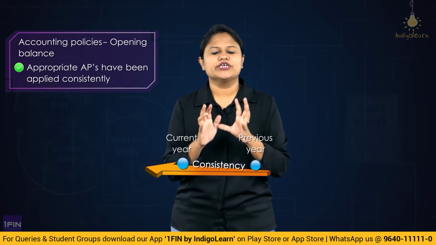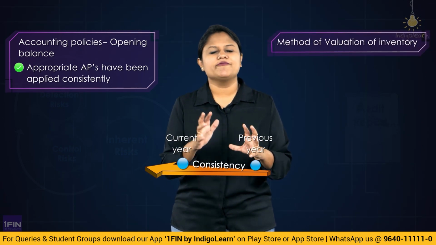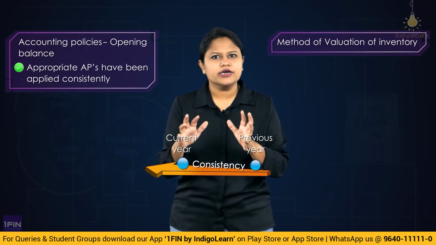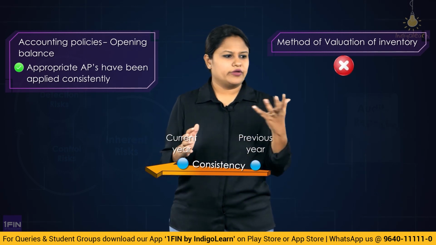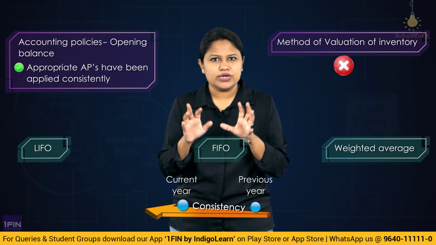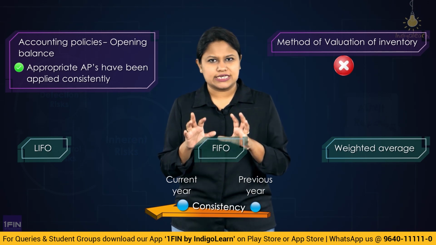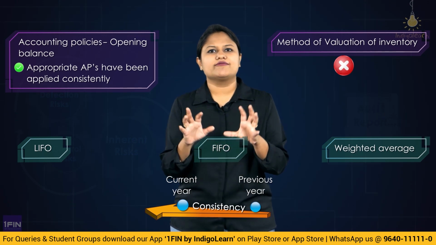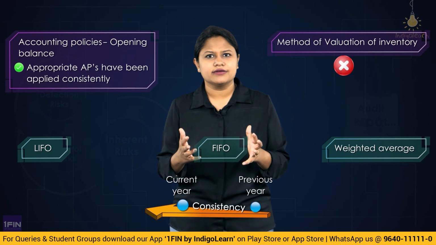For example, the method for valuation of inventory. Year on year you cannot change: one year weighted average, one year LIFO, one year FIFO, you cannot do that. When you are doing such inventory valuations, they have to be consistently applied year on year, correct?